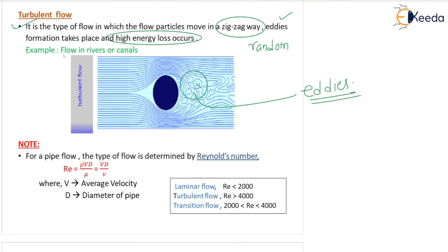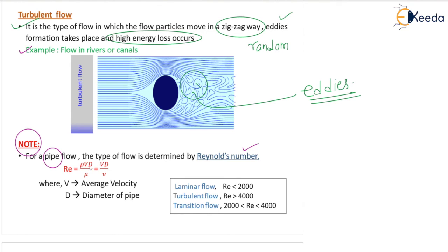Example is flow in rivers or canals. It's a good example of turbulent flow. Note, but how will you come to know whether the flow is laminar or turbulent? This is a note here. For a pipe flow, only for a pipe, very important, the type of flow is determined by Reynolds number.